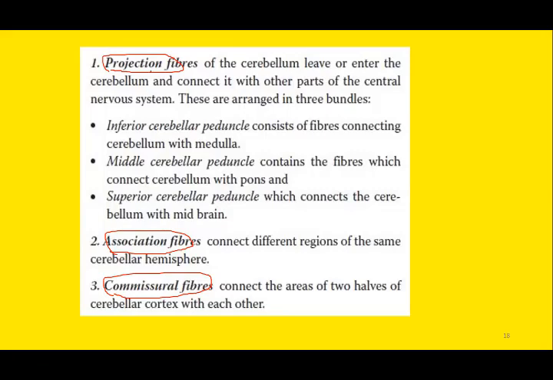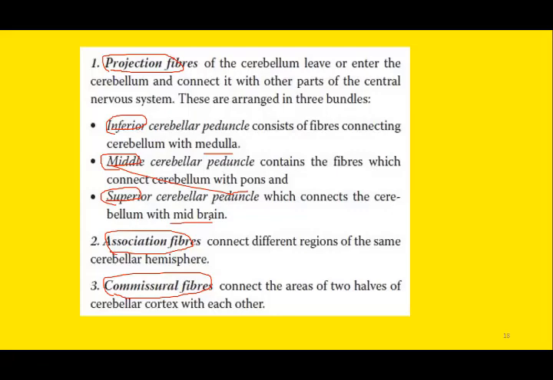These are connected by the three cerebellar peduncles: inferior connected with the medulla, middle cerebellar peduncle connected with the pons, and superior cerebellar peduncle connected with the mesencephalon, or you can say the midbrain. So these are the projection fibers which are connected through these cerebellar peduncles.